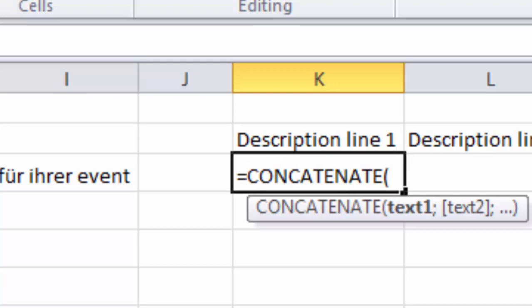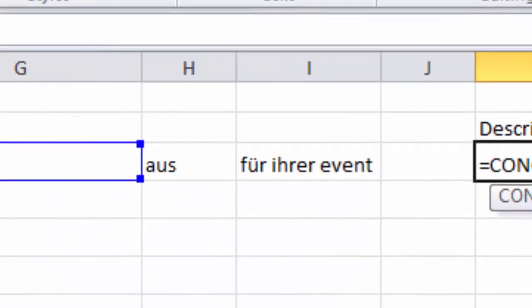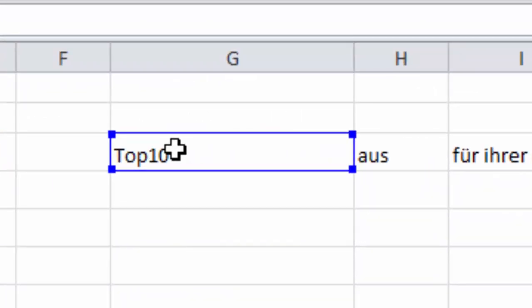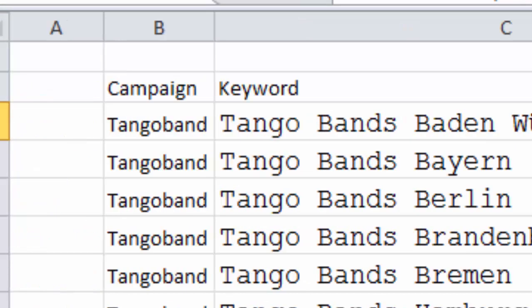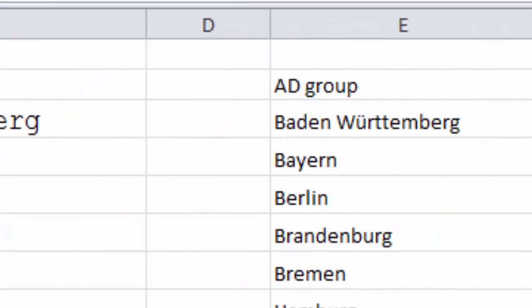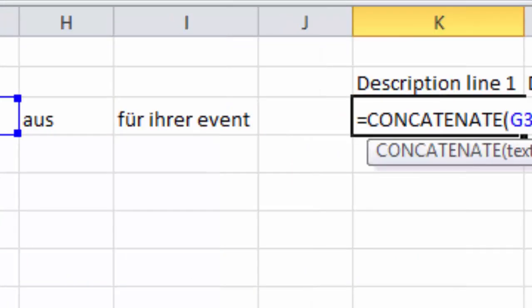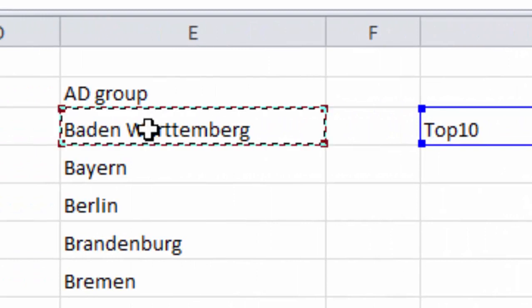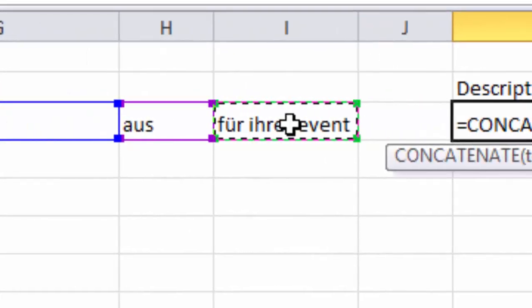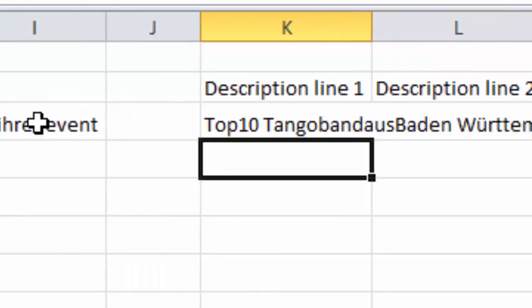So what I do, I press on the one I want first, then I press comma. No, I press semicolon. I always get confused depending on which language I'm using here. Then I press top 10, and now we need the first one. We need this one, and then semicolon, and now I need this one, semicolon. Top 10 Tango Bands aus Baden-Württemberg für Ihr Event. Okay, and now I end it and I press enter.